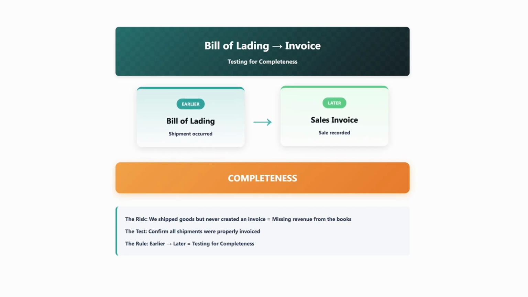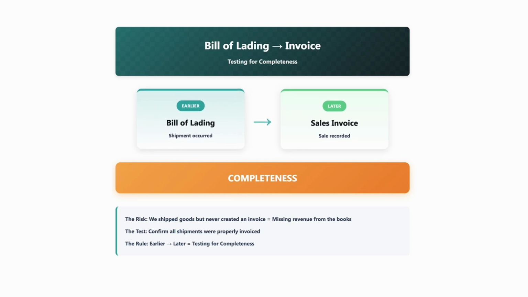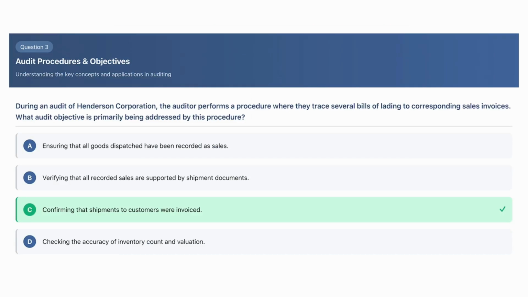So the main objective is confirming that the shipments to the customers were actually invoiced, that we properly invoiced them and didn't miss out on any of the shipments. Now A is pretty close, but it's just slightly off, ensuring that all goods dispatched have been recorded as sales. It's not quite as specific.